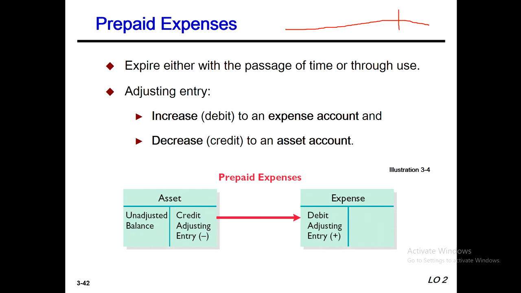Suppose this is October 31st, and we have paid our insurance here, 600 amount. So this $50 expires. We call this the passage of time or through use. We can use this or the passage of time, thus this $50 will be expired. Okay. The adjusting entries increase debit to an expense account.